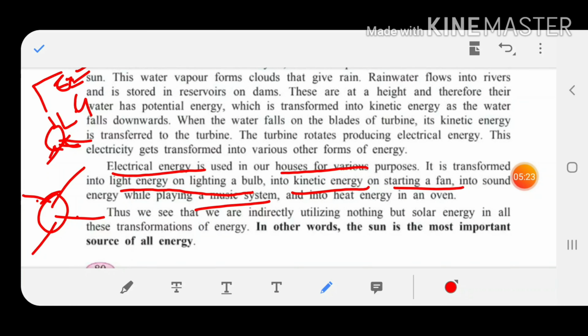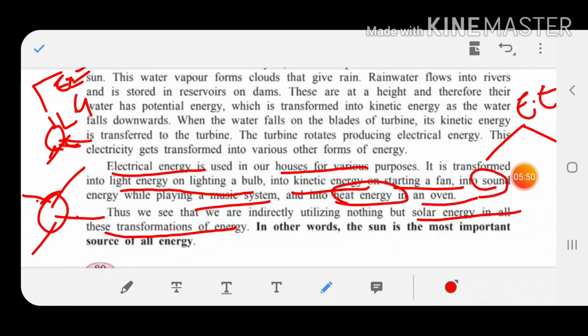When you play a music system, this electrical energy gets converted into sound energy, as you hear the sound. When you use an oven in your house, that electrical energy gets converted into heat energy. So this electrical energy gets converted into various forms in your houses with the different appliances you use. Thus we see that we are indirectly utilizing nothing but solar energy in all these transformations of energy. In other words, the sun is the most important source of all energy.